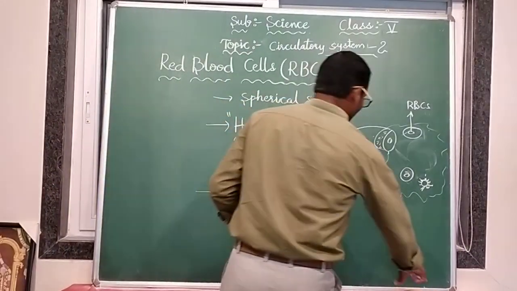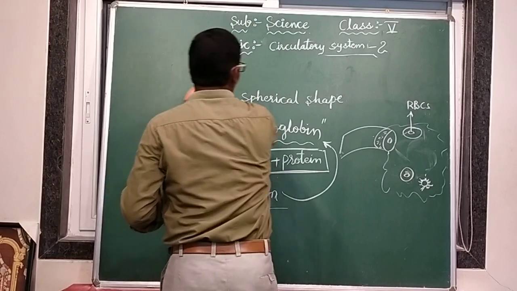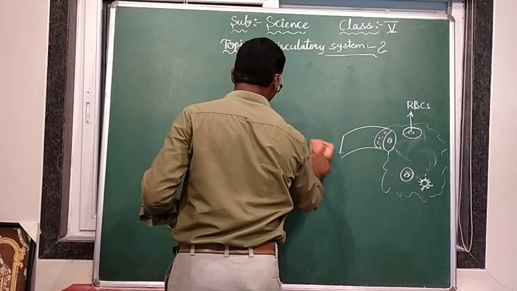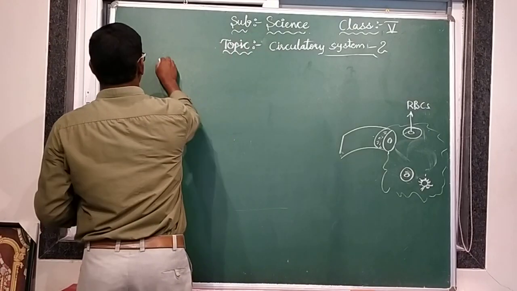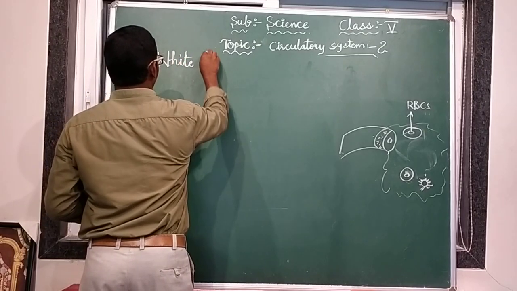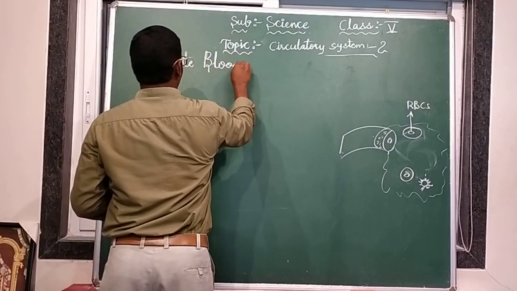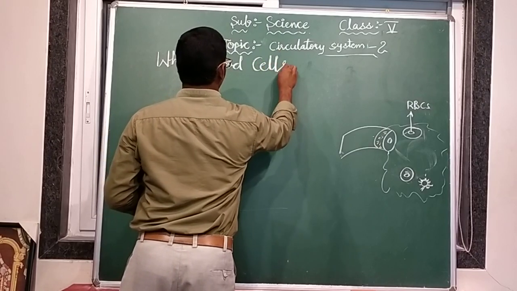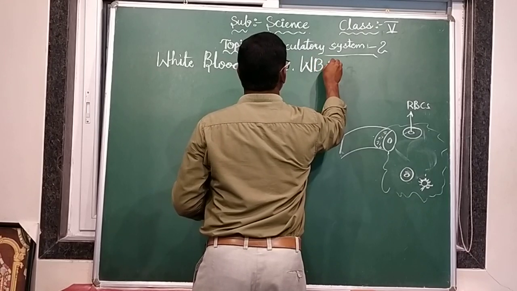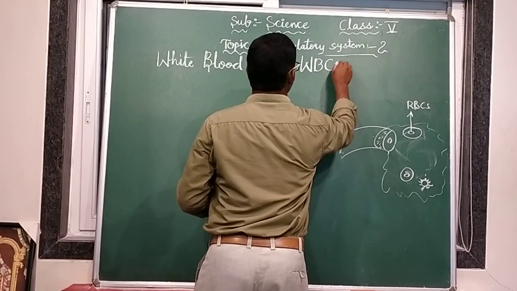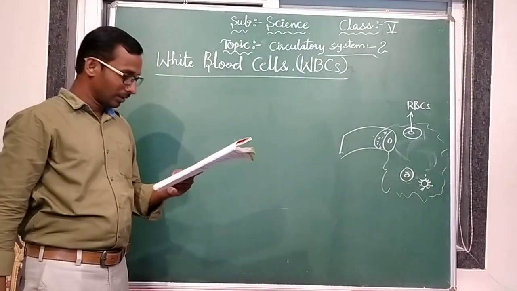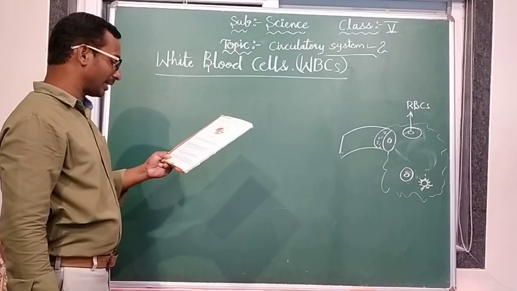Another one is white blood cells, WBCs. See, white blood cells are larger than red blood cells.